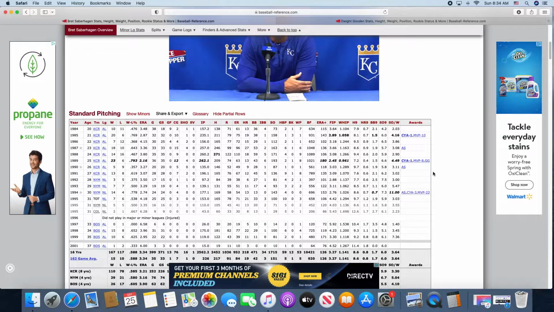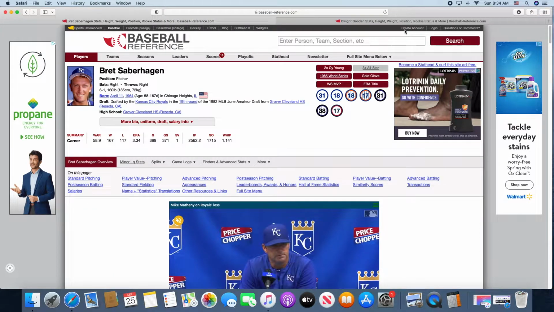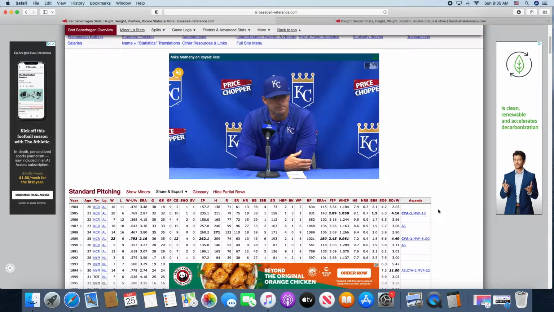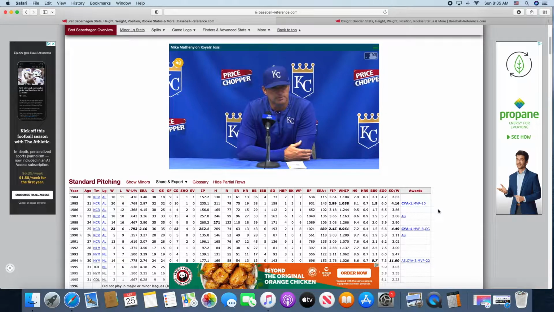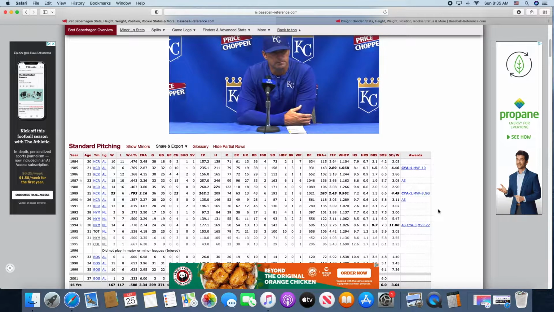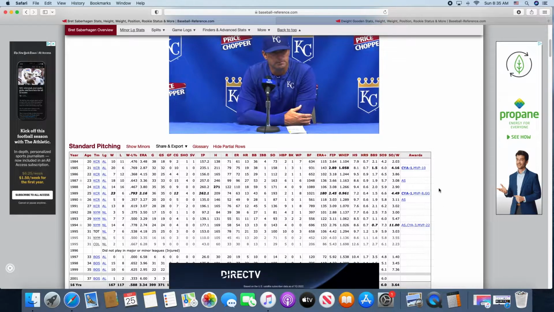All right, final verdict here. Is it Bret Saberhagen or Doc Gooden? When Doc Gooden won the Cy Young, that was the best season either of them had. But overall, I think that even though Doc Gooden had some more strikeouts and more wins, I think I'm going to give the nod to Bret Saberhagen.